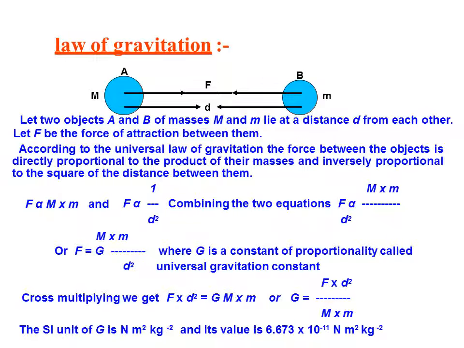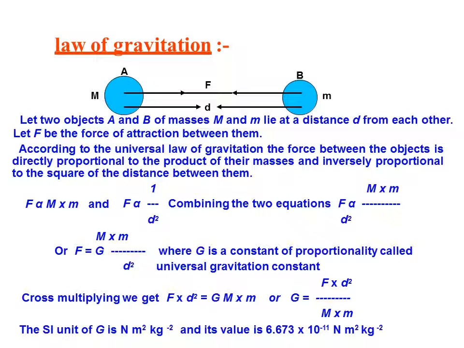Let there be two objects, A and B. Object A has mass capital M and object B has mass small m, and they lie at a distance d from each other. Let capital F be the force of attraction between them. According to the universal law of gravitation, the force between the objects is directly proportional to the product of their masses.